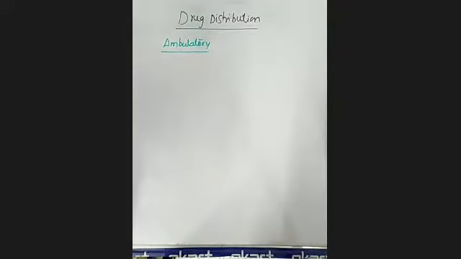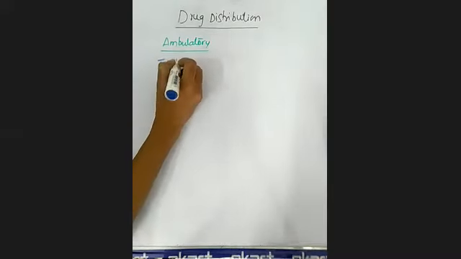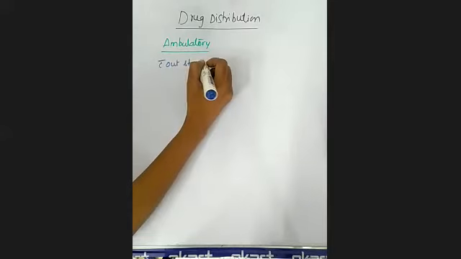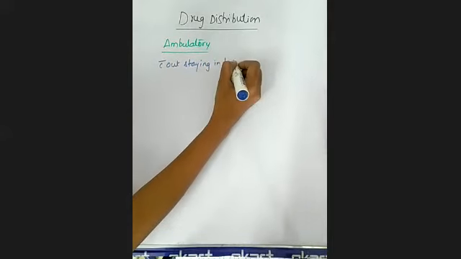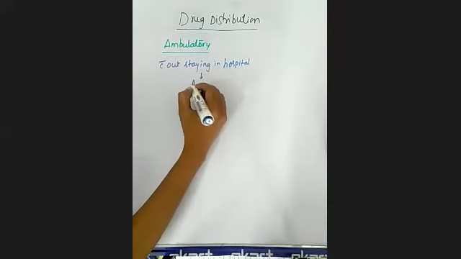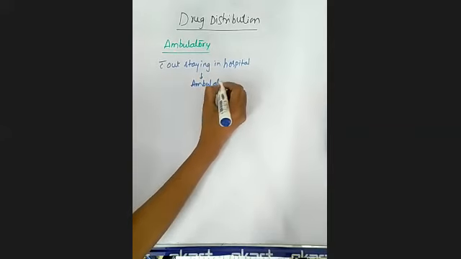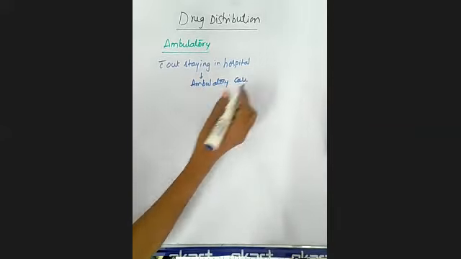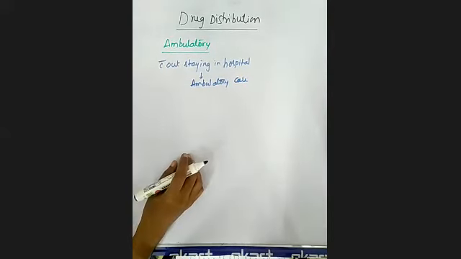Let's see what an ambulatory patient is first. An ambulatory patient is also called an outpatient. Outpatient care is any health care without staying in the hospital. That is what you call ambulatory care.